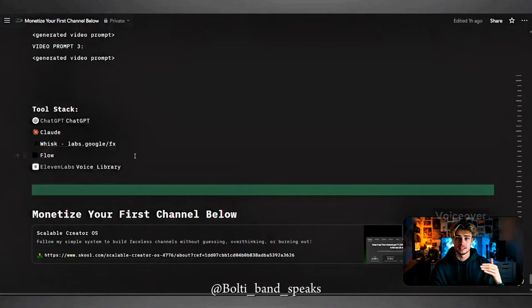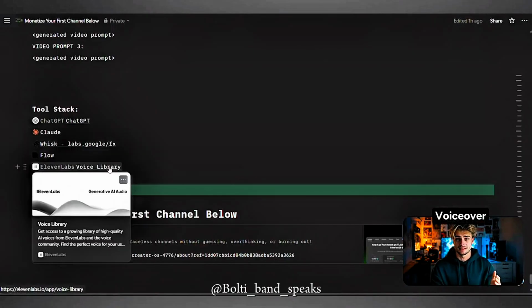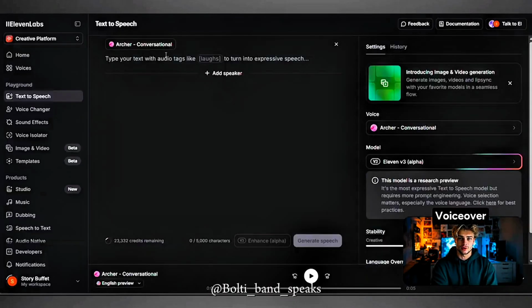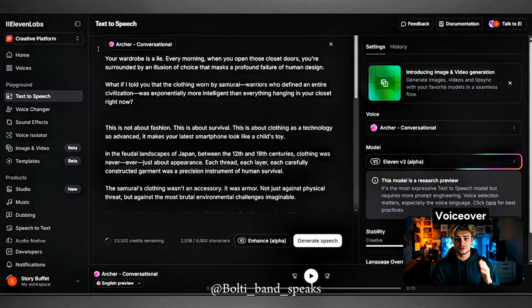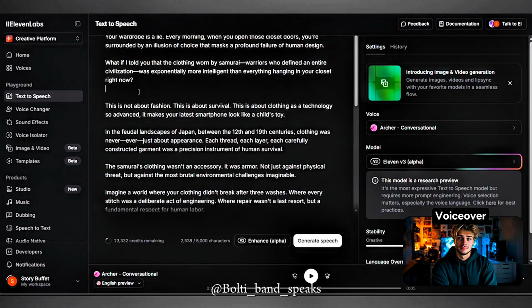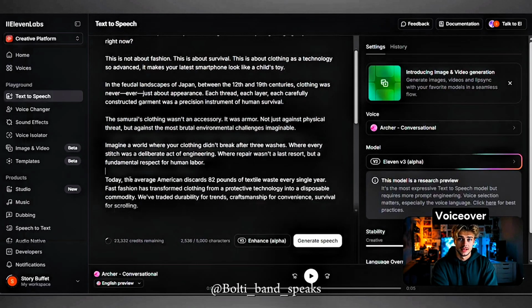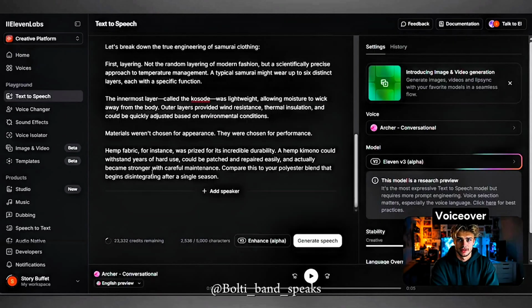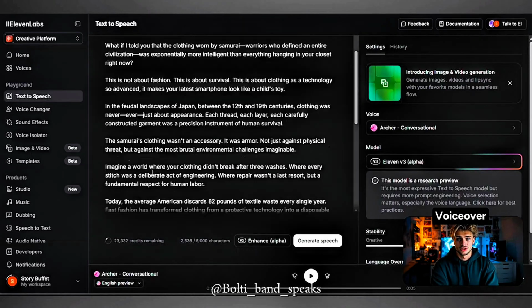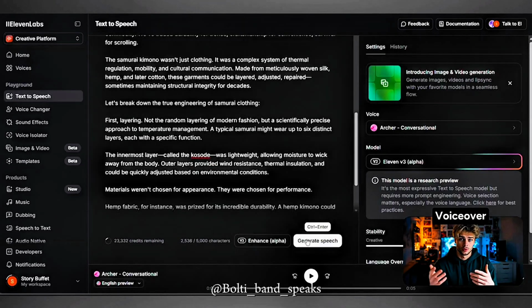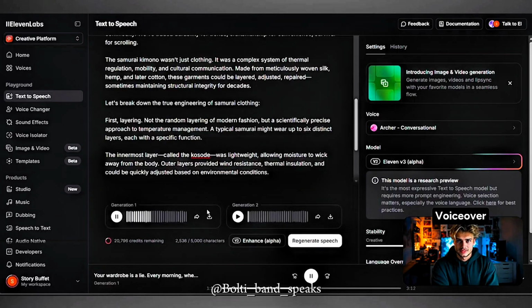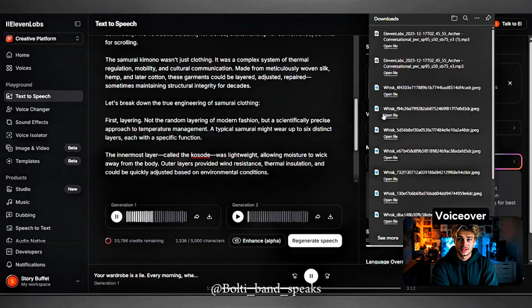Now that we have our visuals generated, let's produce our voice. I've been using 11 Labs. There are free software out there like Google Studios that you can use. But if you're using 11 Labs like myself, feel free to use the voice that I'm using, Archer. This voice character is the best fit for this niche. Insert your script, format it accordingly, and generate it. Then listen back to both options and download the best delivered voiceover. Do the same for the rest of your script.